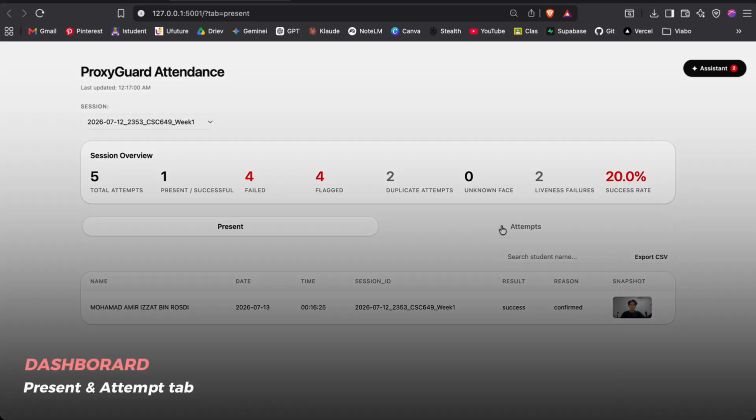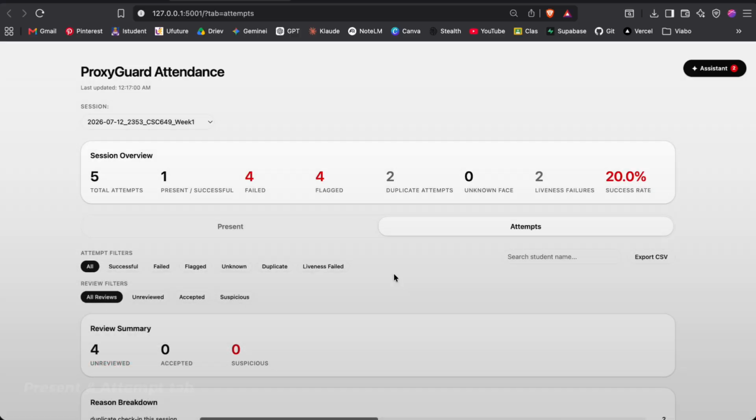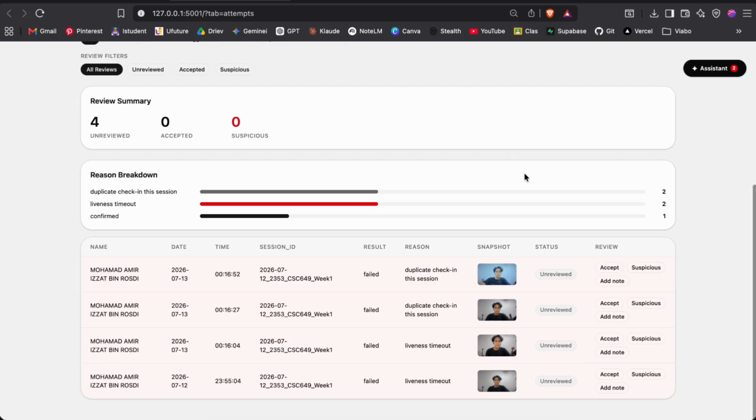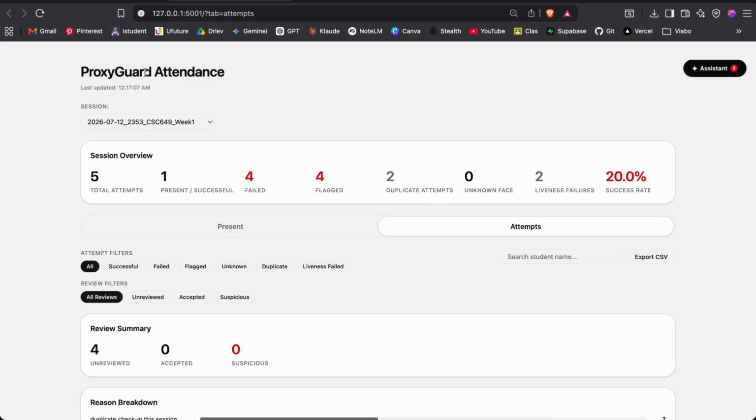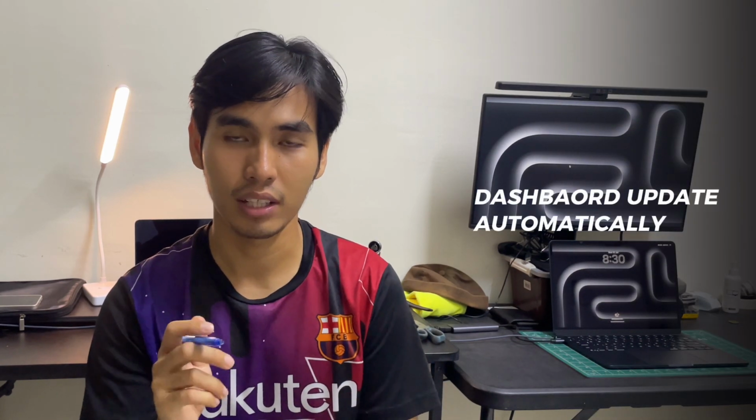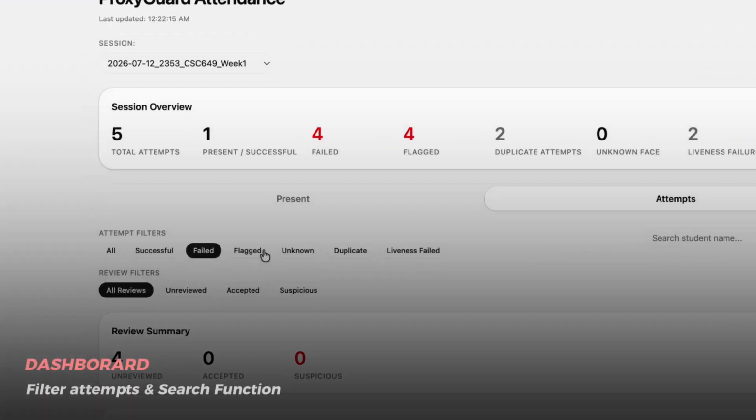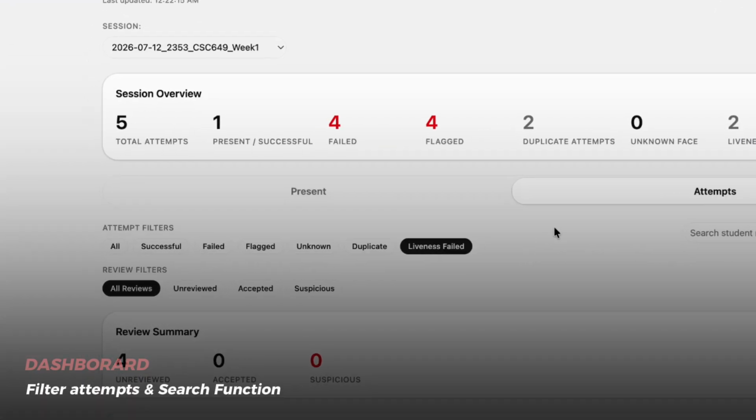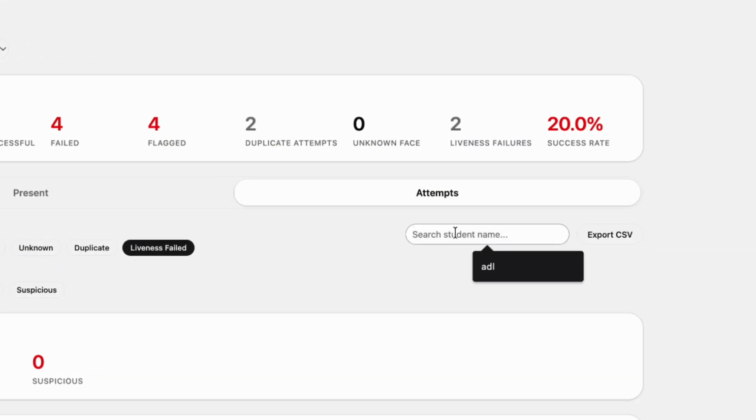The lecturer dashboard separates confirmed attendance from failed or suspicious attempts. The present tab shows students who successfully completed the verification, while the attempts tab contains duplicates, unknown users, liveness failures, and other blocked events. The dashboard updates automatically when new attendance records appear. The lecturer can filter attempts by reason, search for a student, inspect the snapshot, and view session level analytics.